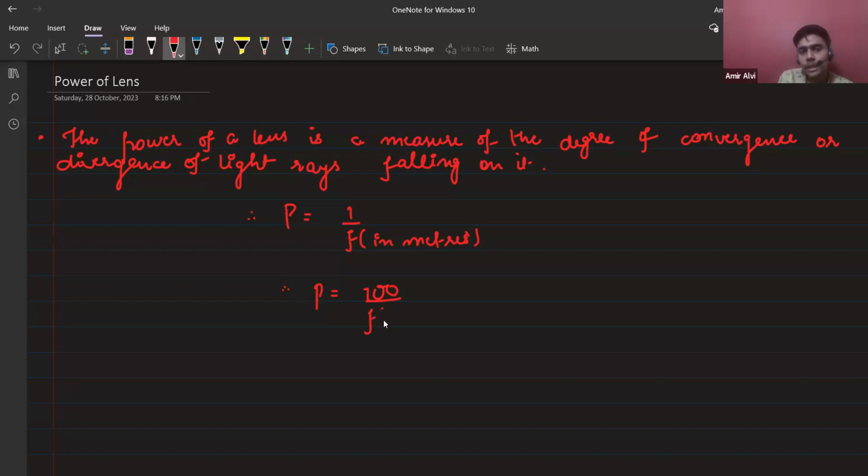So F will be in centimeter. Clear, everybody? These are very crucial points for this topic. You have to take either meter or centimeter. If you are taking centimeter, you have to write down the 100 in the numerator. Why 100? Because when you convert the meters into centimeters, there is a double division, and this 100 will go in this part. Yes or no?